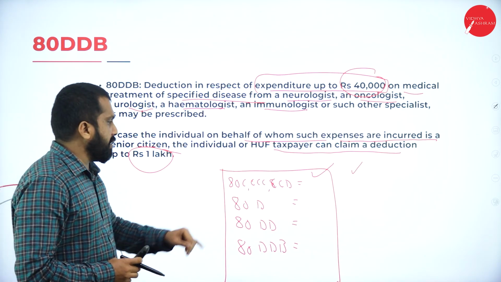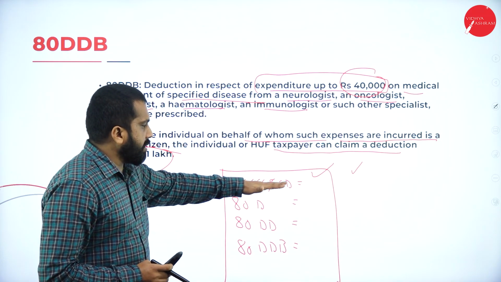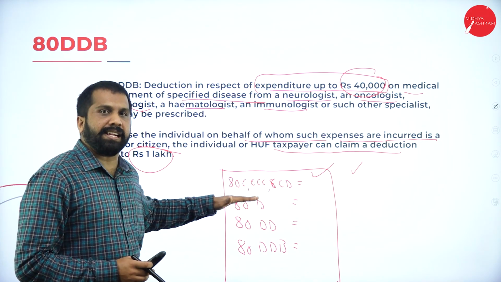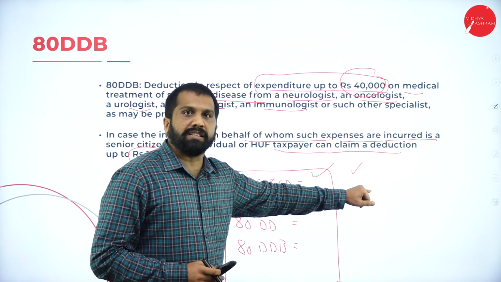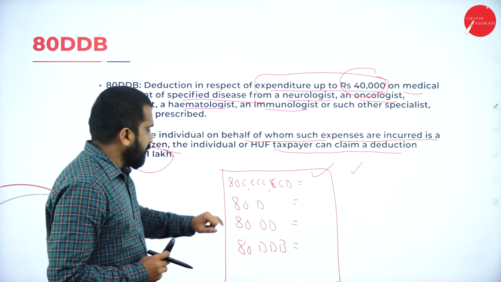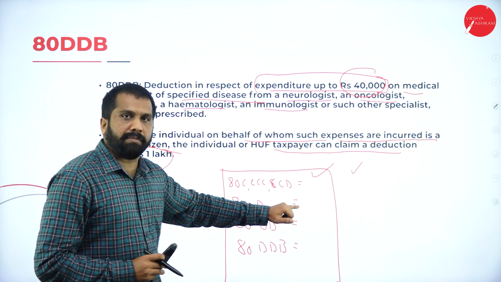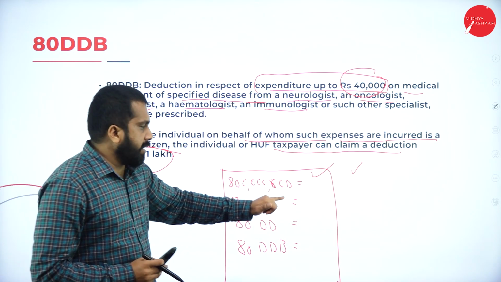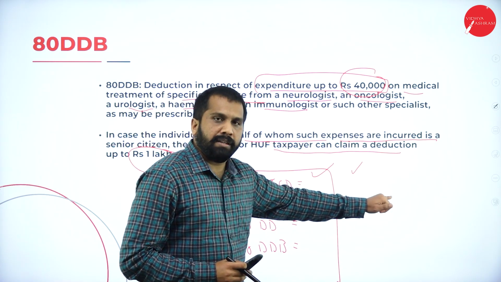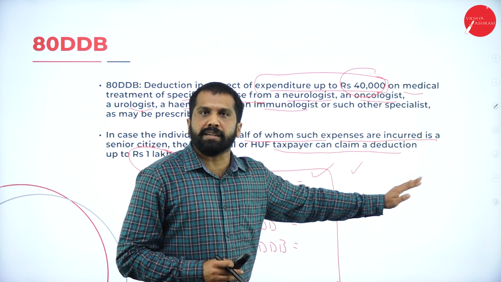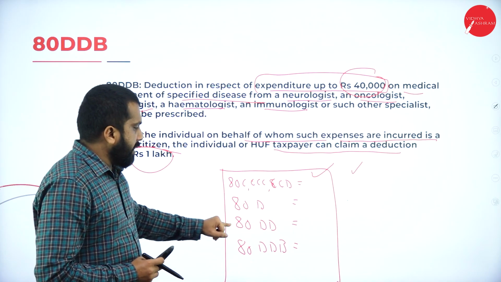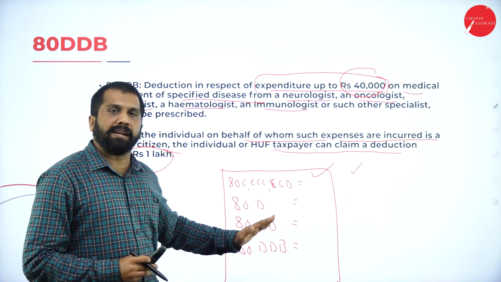I'll give you an example. Don't consider all three, just consider 80C. This is for investment, 1,50,000 is the limit. 80D is for health or medical insurance: individual 25 and senior citizen 50, all put together 1 lakh. 80DD for dependent.